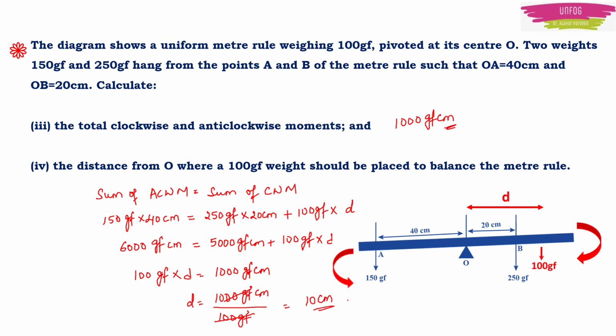See children, here what you have to note is, here the distance is given in centimeter for both OA and OB. If one was meter and the other was centimeter, then you had to convert it. You had to convert centimeter into meter at that time. Now you don't need to convert because both units are the same.